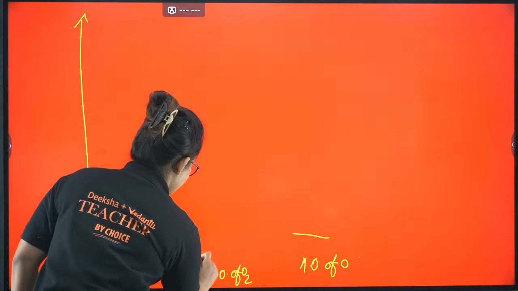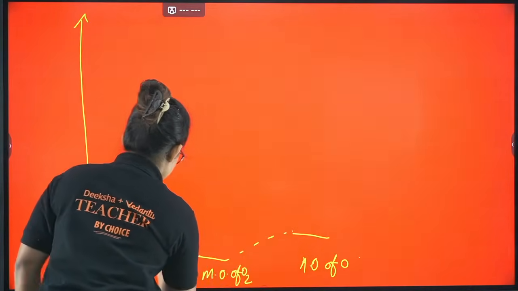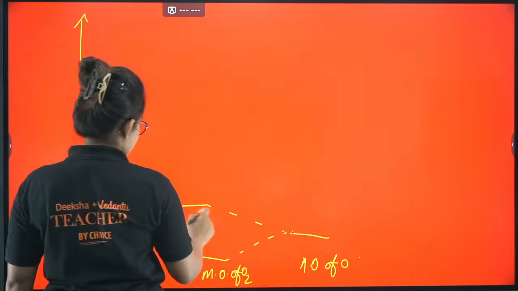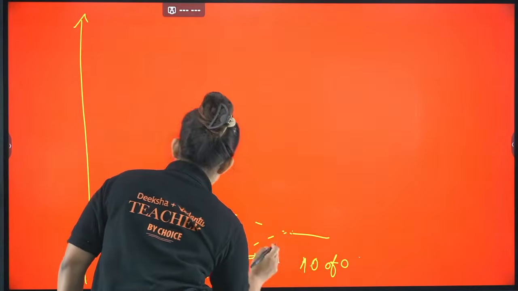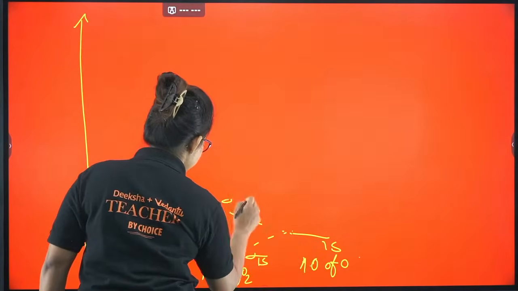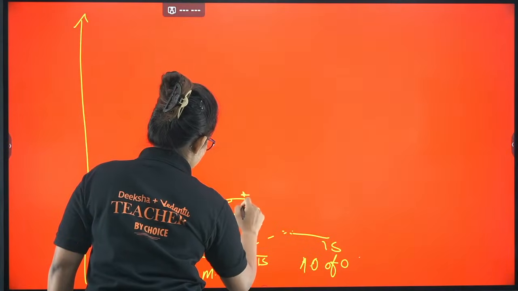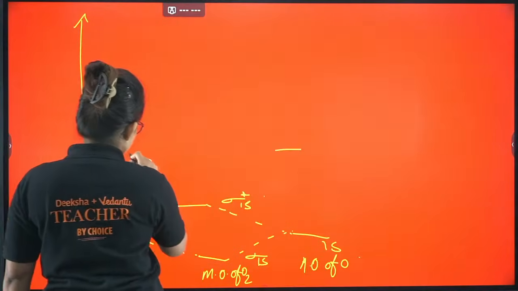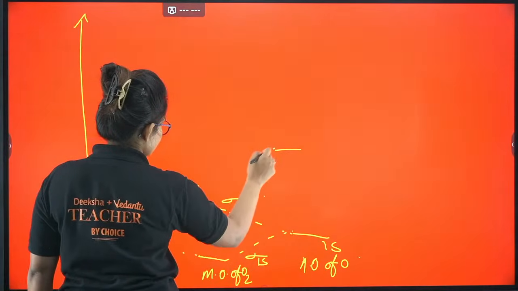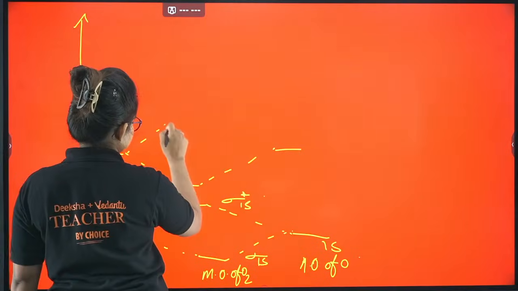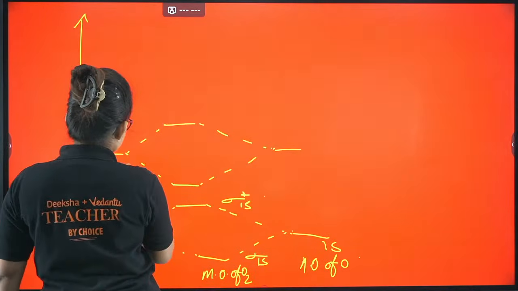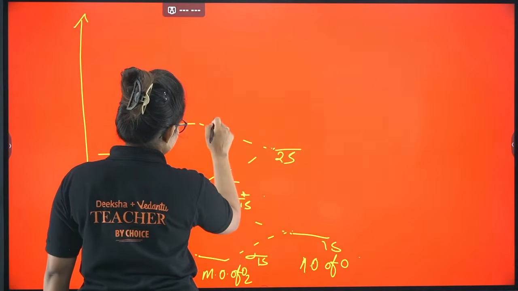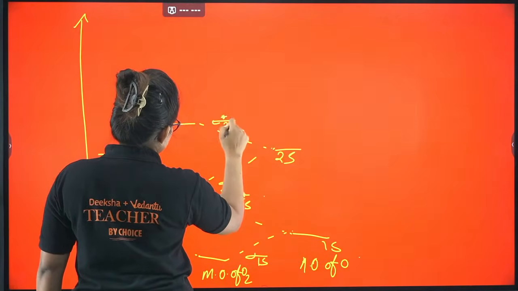So it will combine to give you 1 sigma bonding, 1 sigma star antibonding. So this is sigma 1s, this is sigma star 1s, meaning antibonding. Now similarly I will be having 2s. 2s will give you the bonding, sigma 2s, and sigma star 2s.